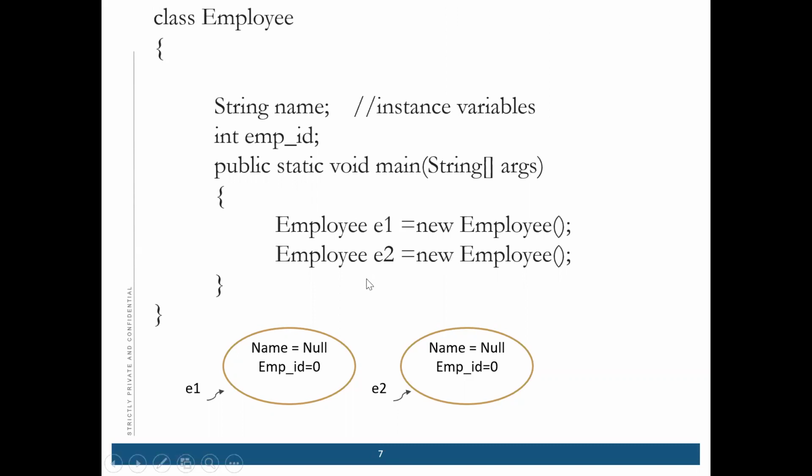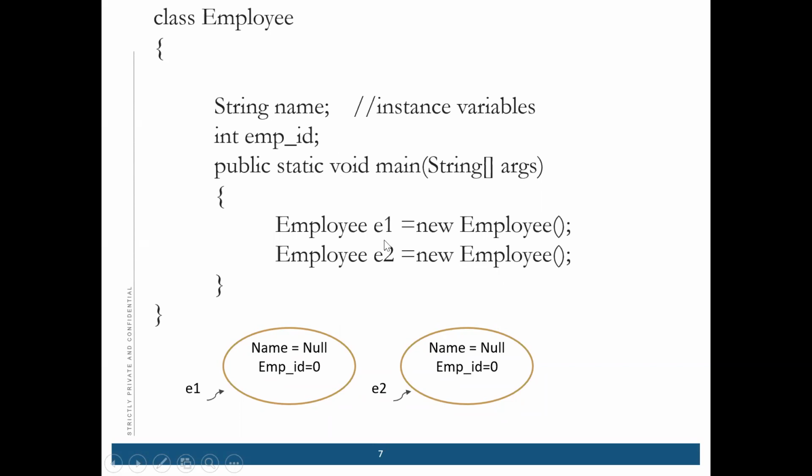If suppose there are 500 employees, do I need to create an object for all those 500 employees to assign their name and their employee ID? It's a very tedious job, right? Are you all with me?